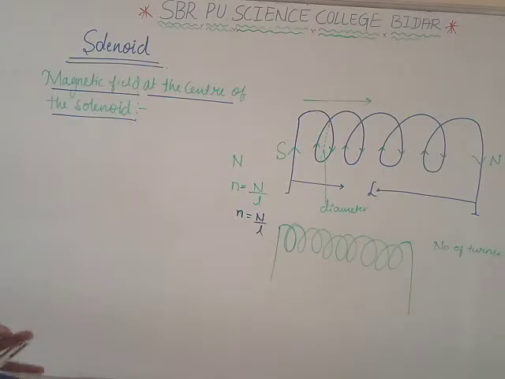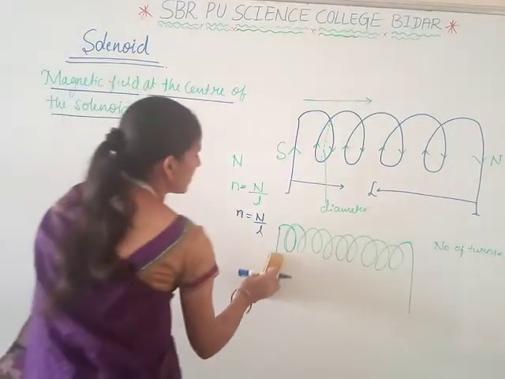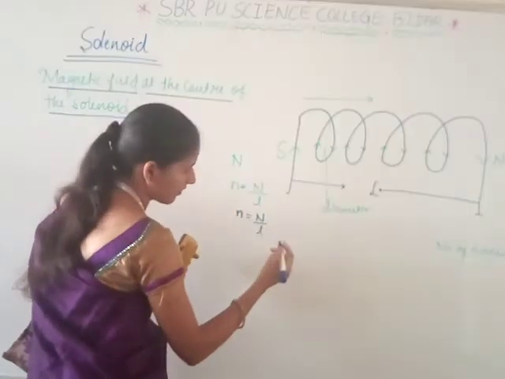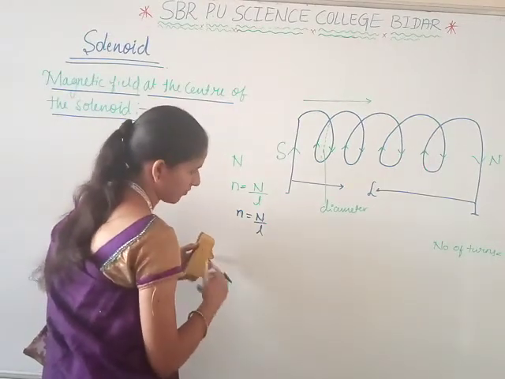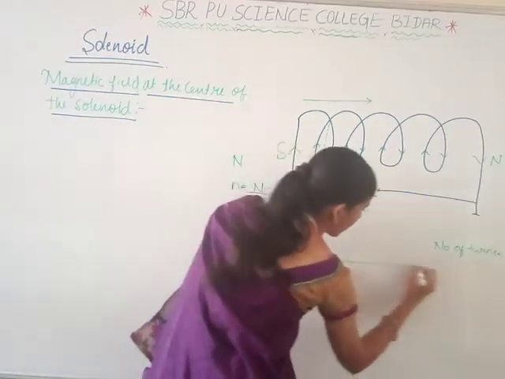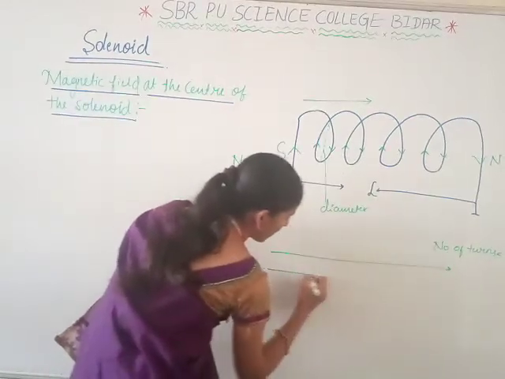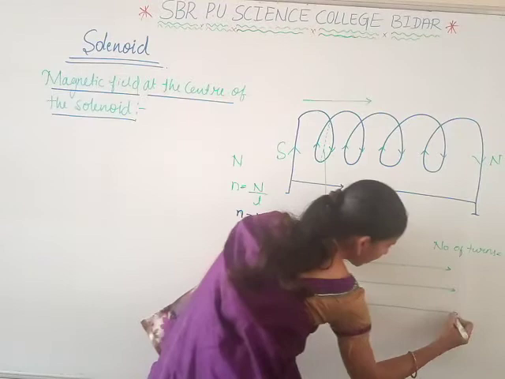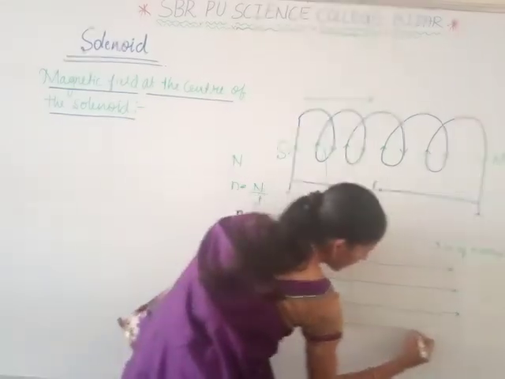Now, we have to find the magnetic field at the center of a solenoid.